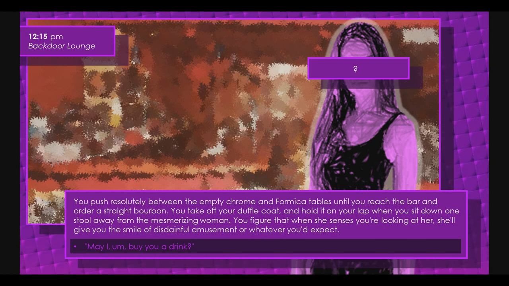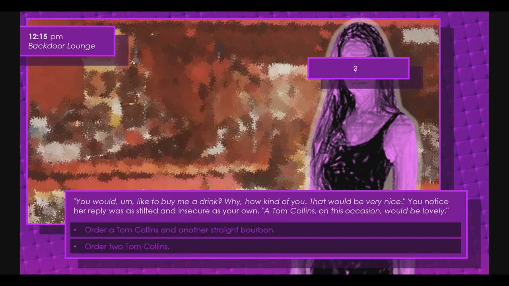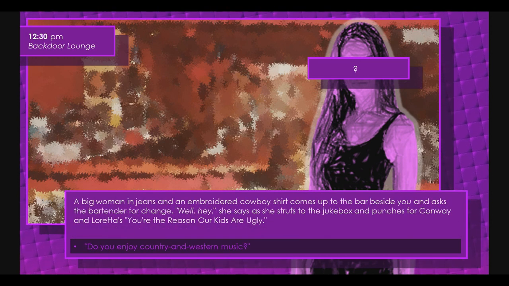May I buy you a drink? You would like to buy me a drink? Why, how kind of you. That would be very nice. You notice her reply was as stilted and insecure as your own. A Tom Collins on this occasion would be lovely. Order 2 Tom Collins. A big woman in jeans and an embroidered cowboy shirt comes up to the bar beside you and asks the bartender for change. Well, hey, she says, as she struts to the jukebox and punches for Conway and Lorette's You're the Reason Our Kids Are Ugly. Do you enjoy country and western music?